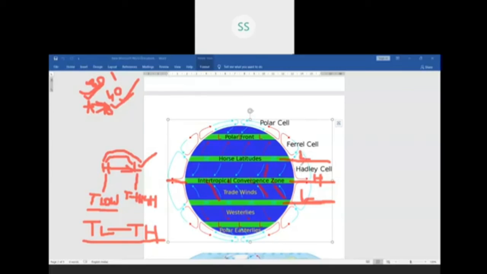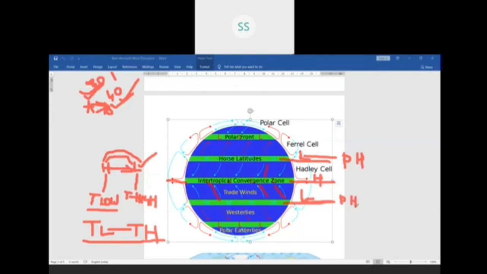So now you see here the temperature is low. So what is the pressure? Pressure is high. I am trying to write, children. Pressure is high. Temperature is low on the Tropic of Cancer. In the same way, pressure is high here on the Tropic of Capricorn.